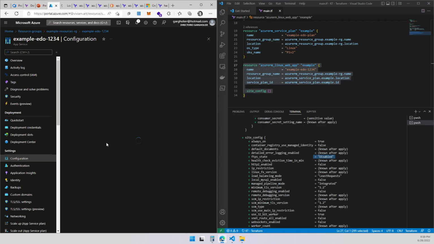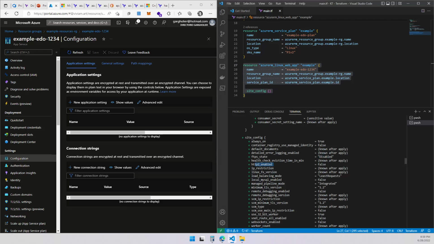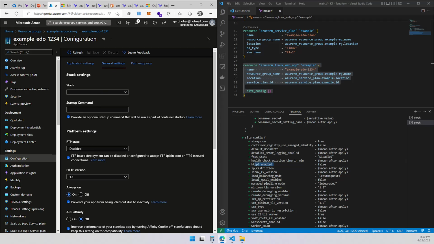It's the FTPS state. So on the general settings, we have FTP disabled. We have a few choices over here. We're going to be enabling over here. And we have HTTP minimal TLS version, which is 1.2, which is good for us. This is the one we want.